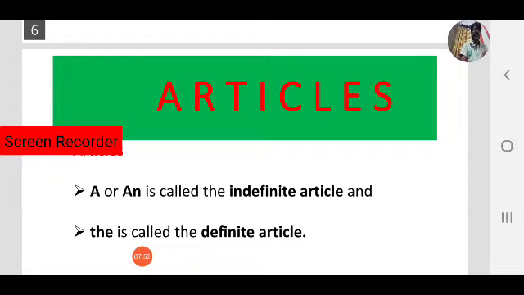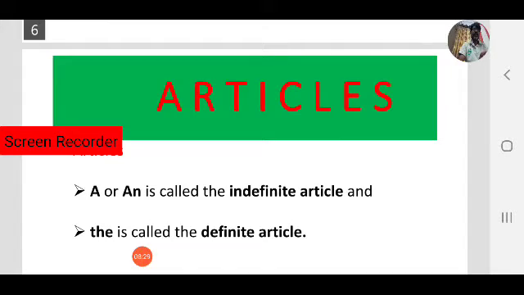Articles can be classified into 2 categories: indefinite article and definite article. A or an is called an indefinite article. Okay, unspecific persons or unspecific things, unspecific nouns, that is general nouns. The is called the definite article, that is a particular noun. So in English there are 3 articles: a, an and the.